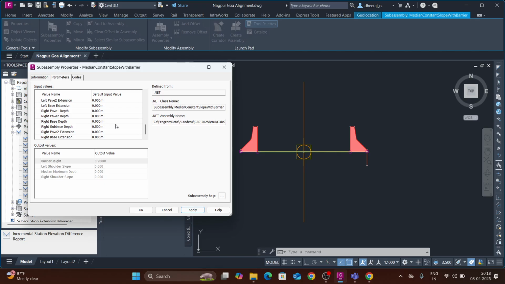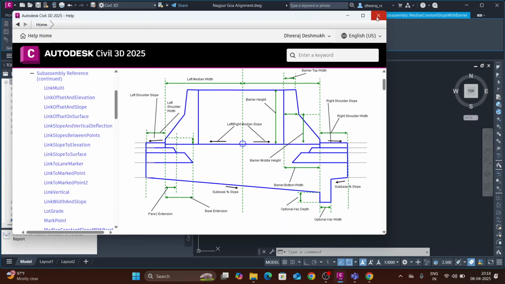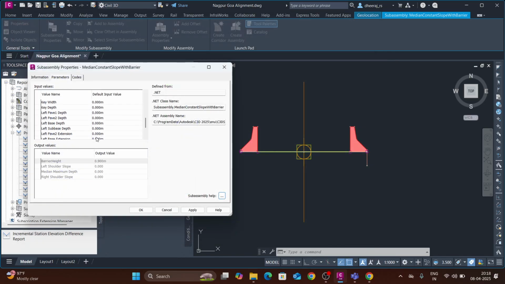You can see it is trial and error. By seeing the subassembly help, you need to add the things. Shoulder width, right shoulder width 0.